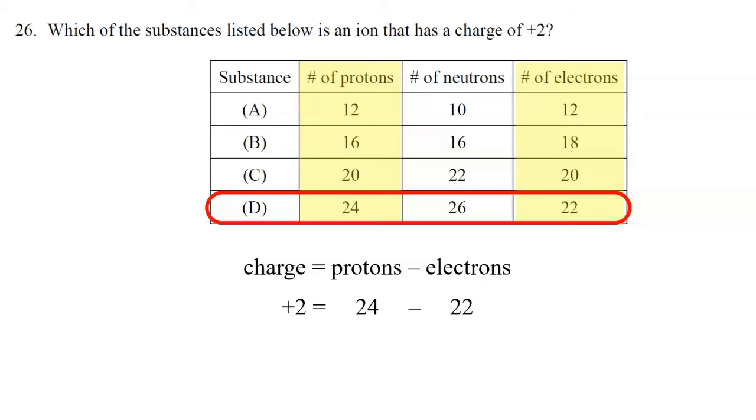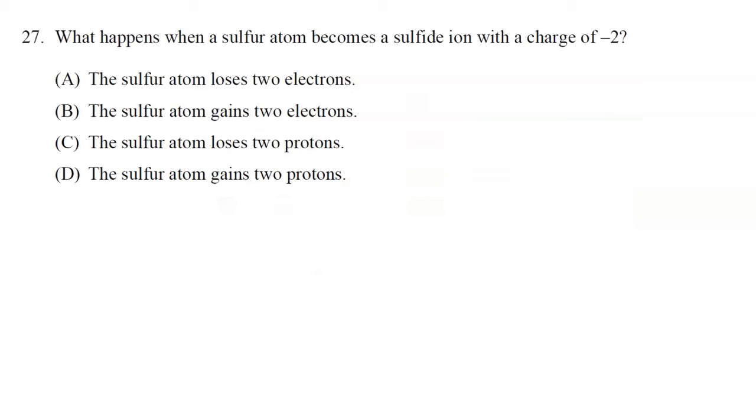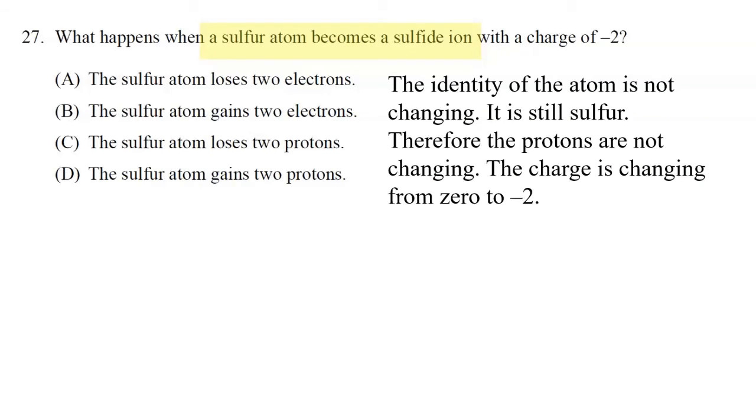All right, this is number 27. What happens when a sulfur atom becomes a sulfide ion with a charge of negative 2? So we're going to focus on the electrons here because if sulfur becomes sulfide, it's still the same element. The identity of the atom is not changing. So because it's still sulfur, the number of protons is not changing.